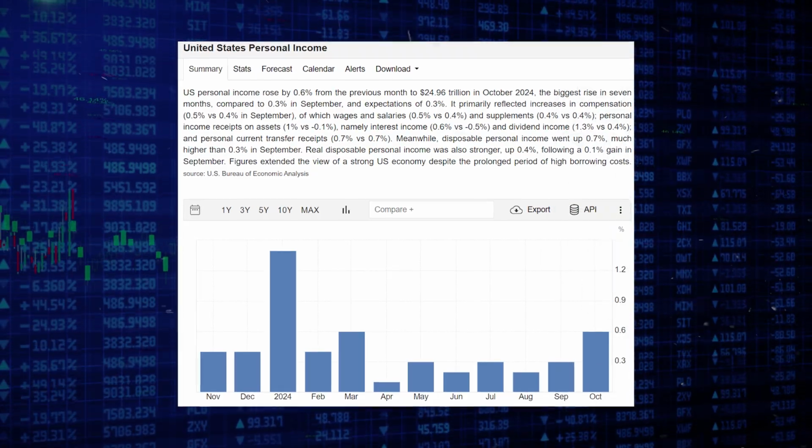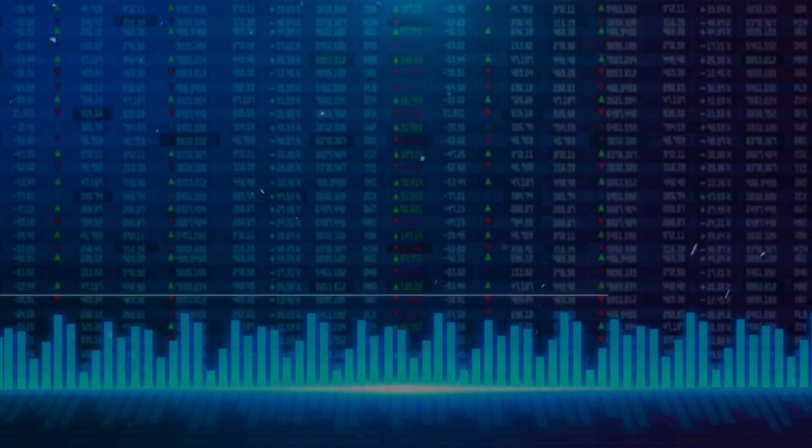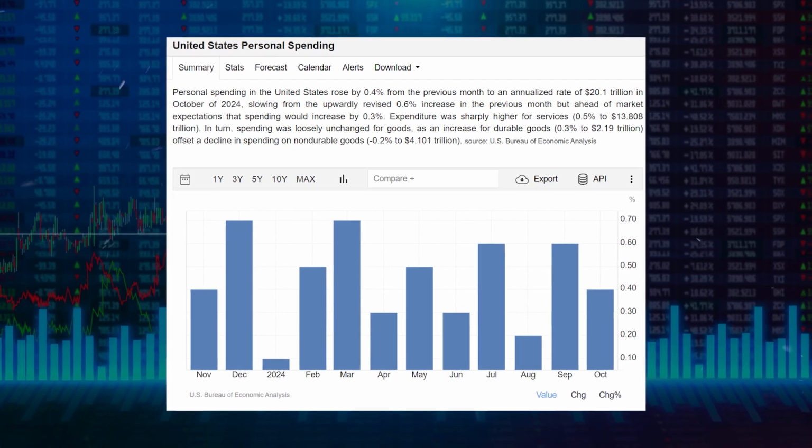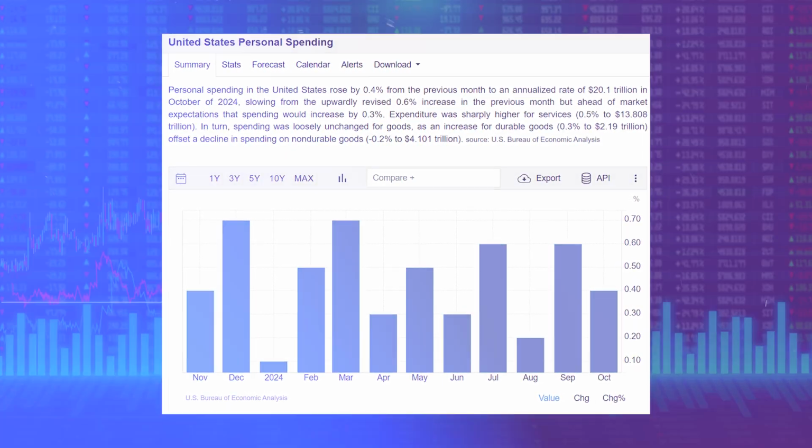However, looking at the yearly PCE, it can be seen that there is an increase, which can cause volatility in the market due to uncertainties. But the current inflation data can be balanced by the personal income data and the personal expenditure data. As can be seen, personal income has risen. However, lower expenditure can mean lower purchasing power, which can translate to less buying power in the crypto market and other riskier assets. This might not be good in the long term, which is why we are currently in an uncertain market condition. Overall, the key thing to look for is the inflation data and the interest rate data.